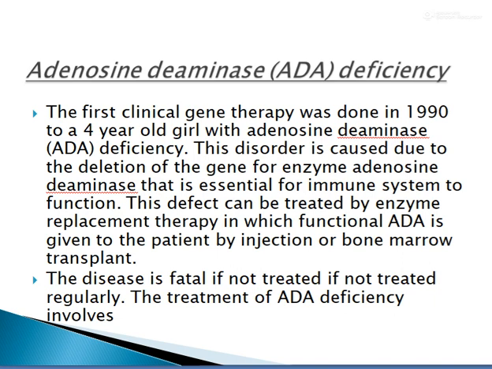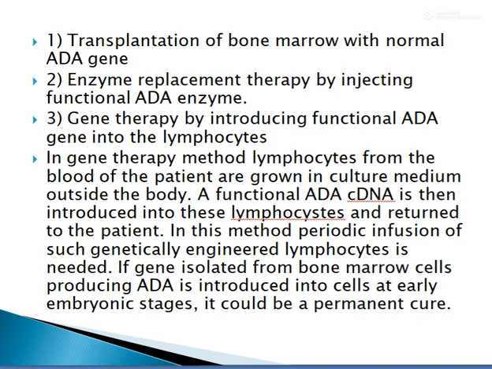The treatment of the deficiency involves various means. The first one is transplantation of bone marrow with normal ADA genes. That means through transplantation of bone marrow. The next one is enzyme replacement therapy, and this is done by injecting functional adenosine deaminase enzyme. The third one is gene therapy by introducing the functional ADA gene into the lymphocytes. Those are the three ways.